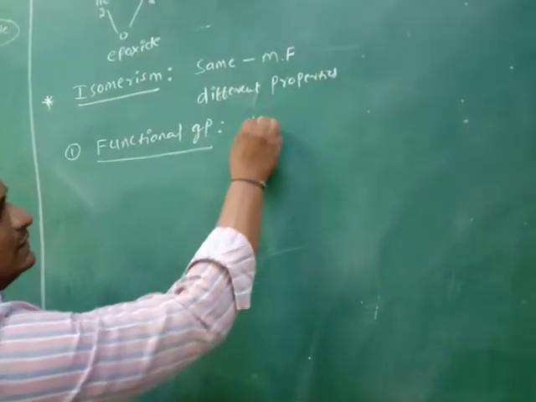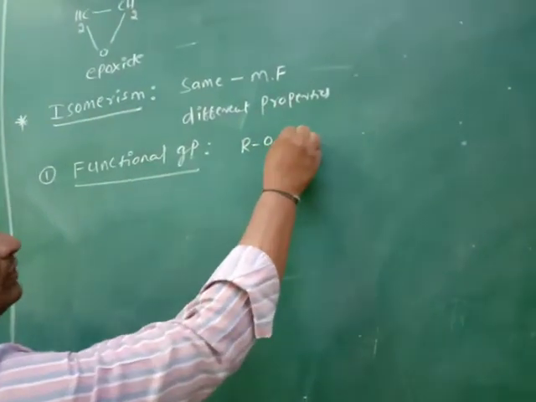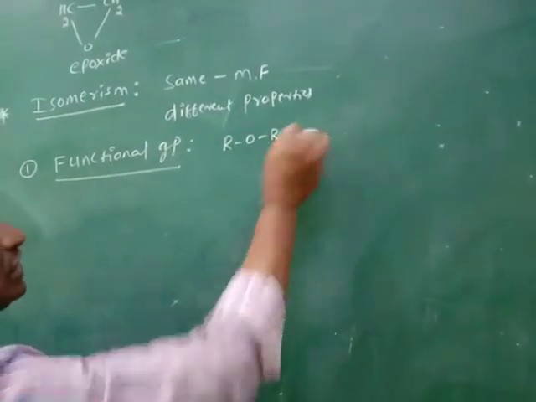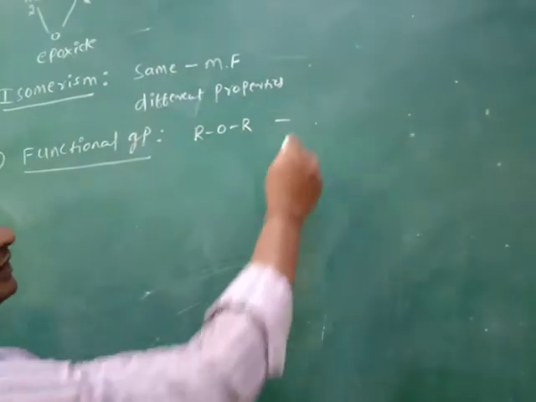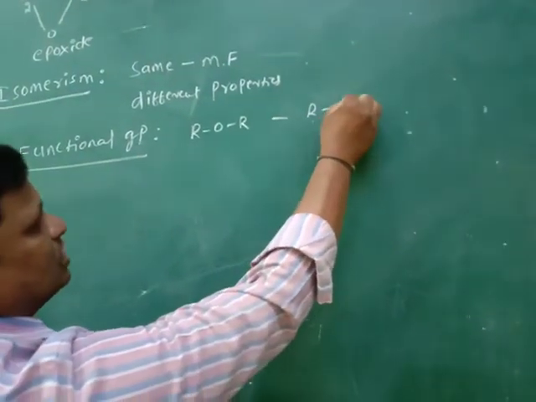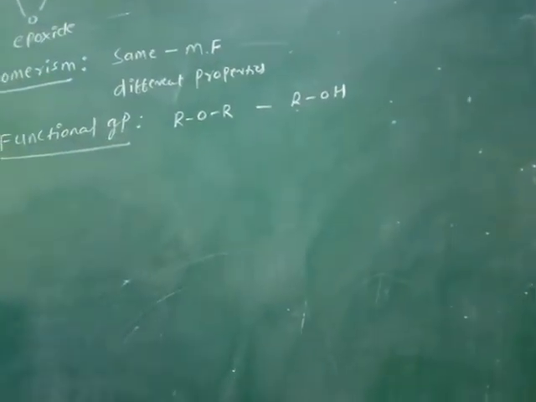Generally ethers, that is ROR, are functional group isomers with alcohols.